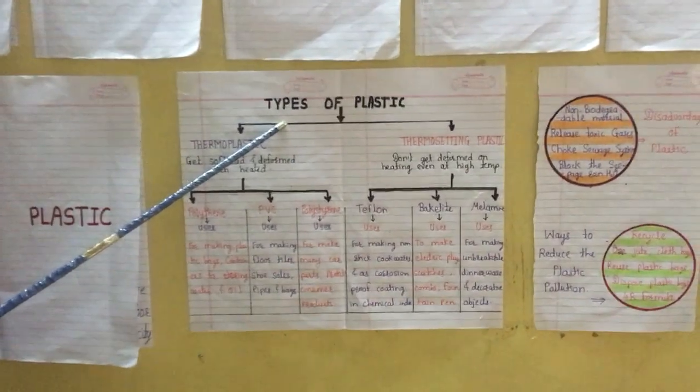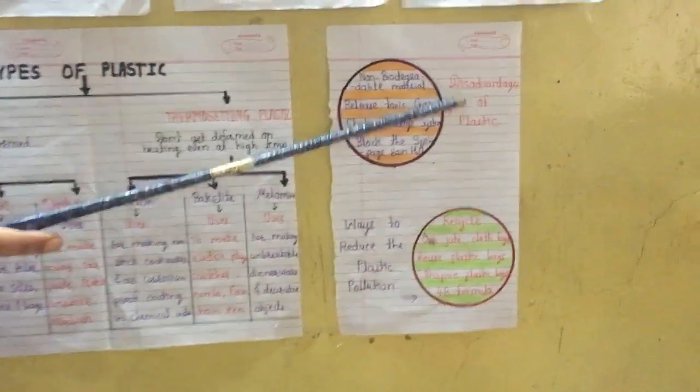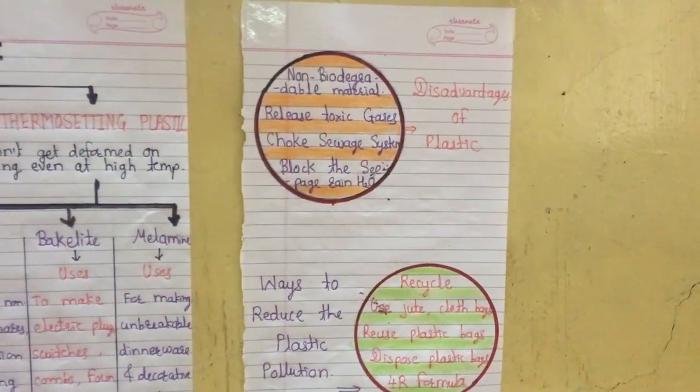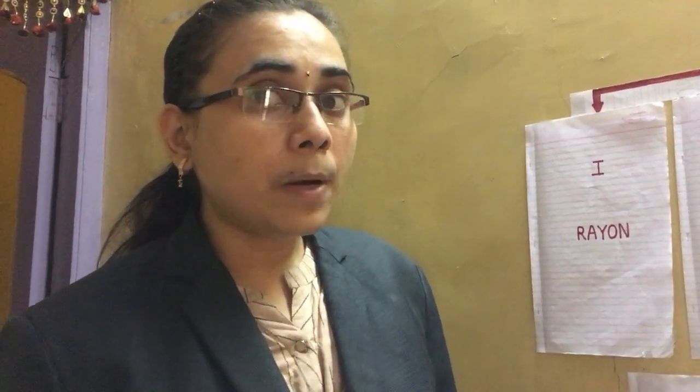After the types of plastic, we will move to the next point, which is the disadvantages of plastic. In the first point we learned about the unique properties. Most of the things we use in our daily life are made of plastic. By the use of plastic we get advantages, but by the use of plastic we also get disadvantages. Which disadvantages we get, that we will learn.